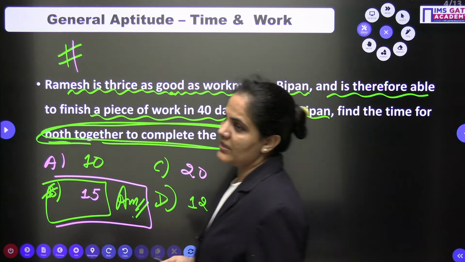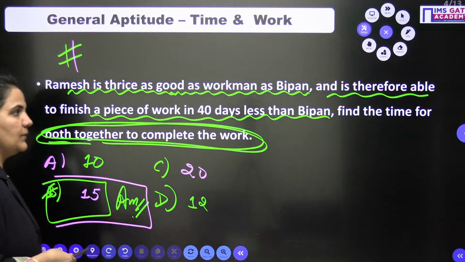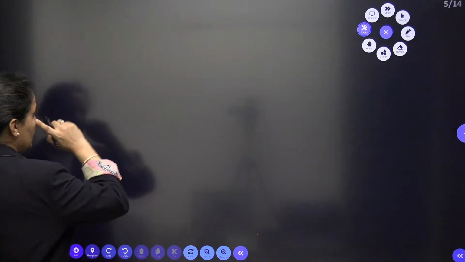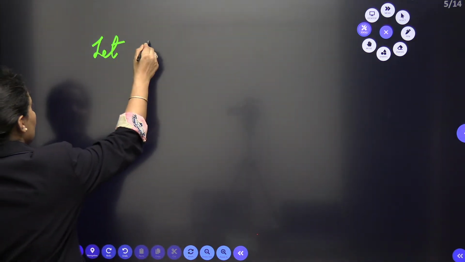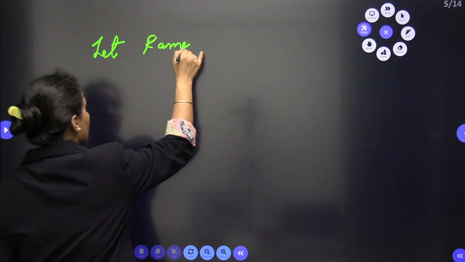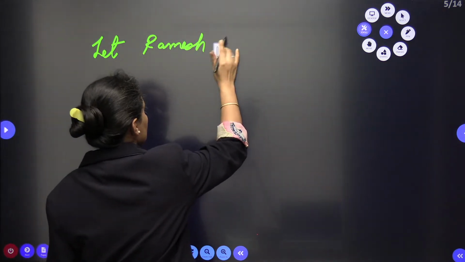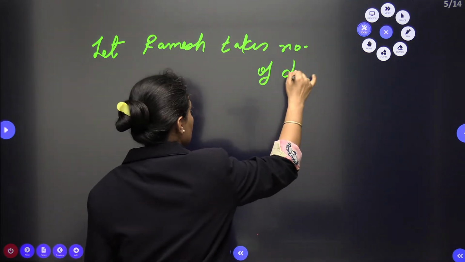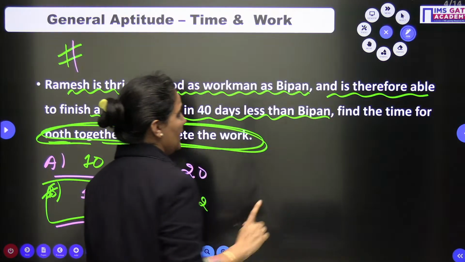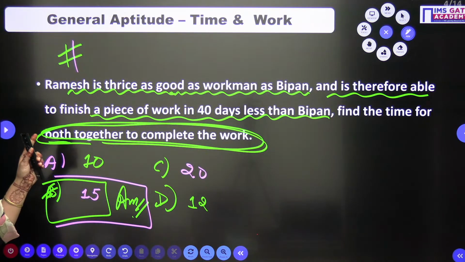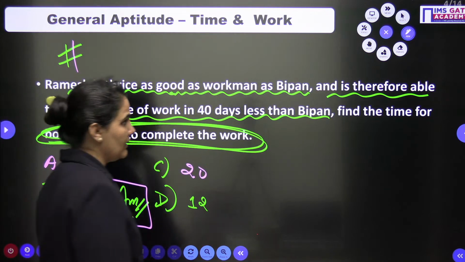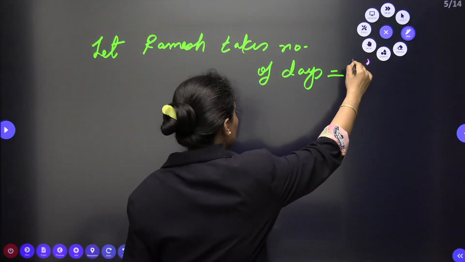Let's come to the question. As I can understand from the first line, Ramesh is thrice as good a workman as Bipin. So I am going to assume here that Ramesh takes a number of days. I can see the relation between Ramesh and Bipin is thrice. So if I go with that, suppose Ramesh takes T days.